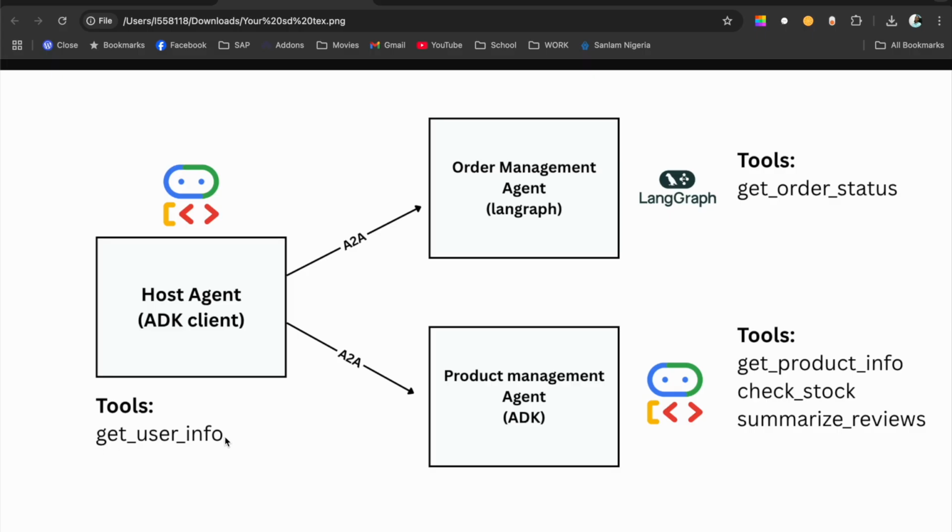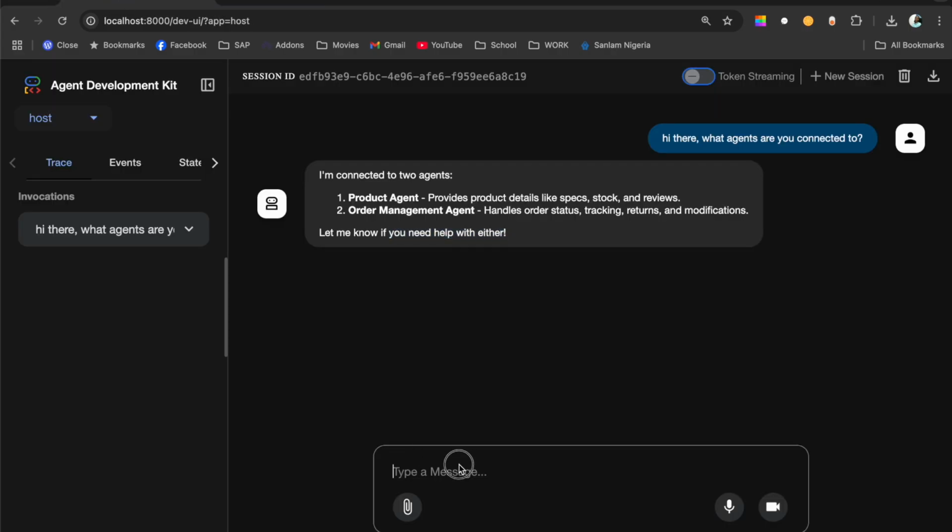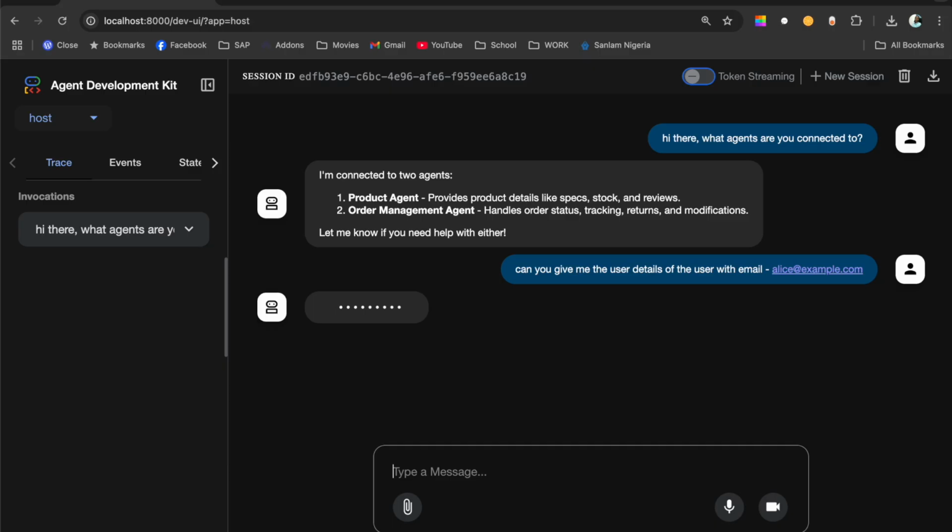So imagine that you're running a business, an e-commerce business, and you've got this agent that has this tool to get user information. So I say, can you give me the user details of the user with email alice@example.com.